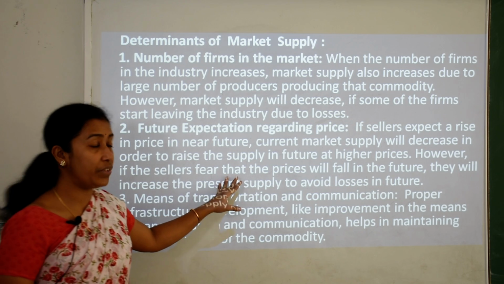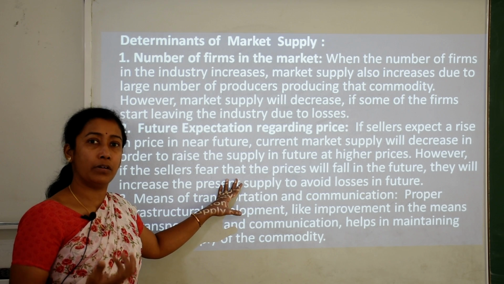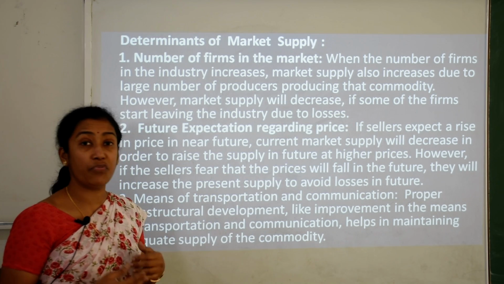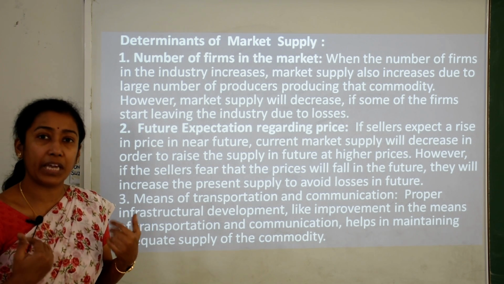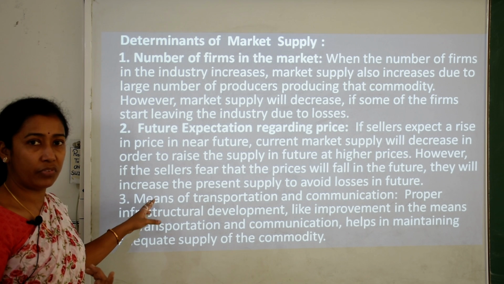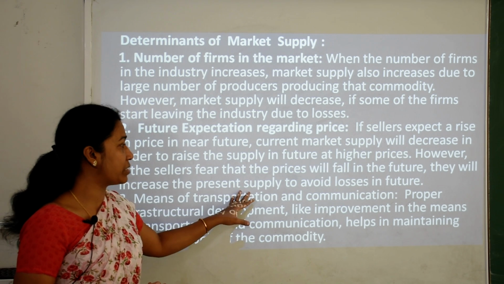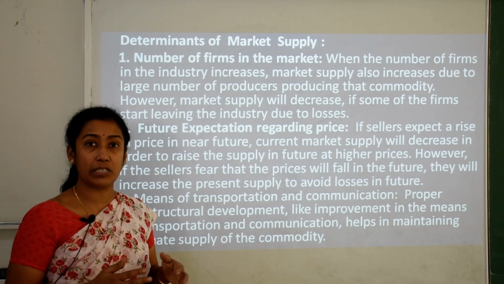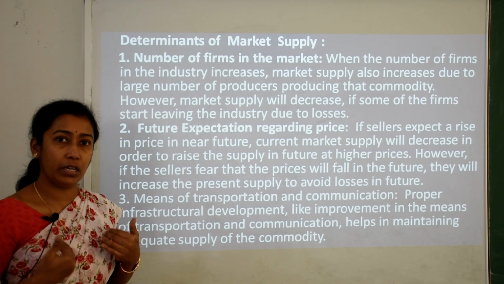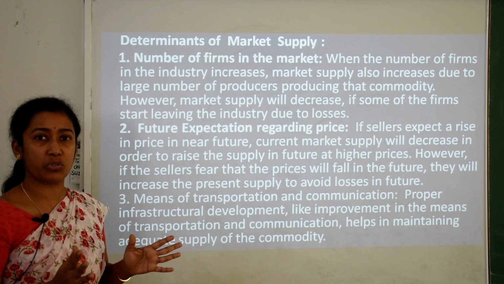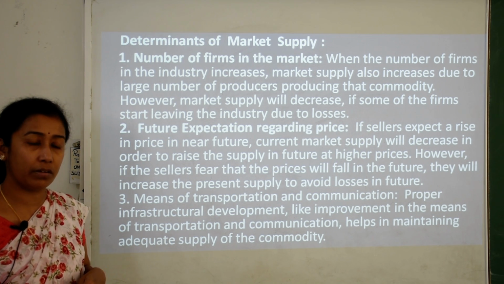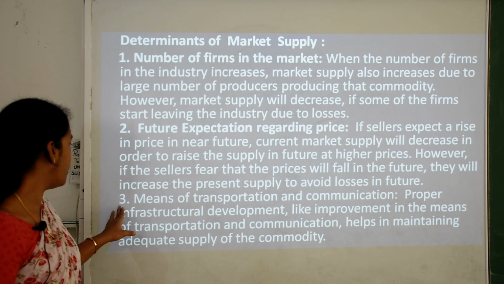However, if the seller fears that the prices will fall in the future, then he will not be able to gain more. Instead, he will face losses. So they will increase the present supply to avoid losses in future. That means he will increase his supply more and more in the market and clear his stock, because he comes to know that the prices will be falling in the future.